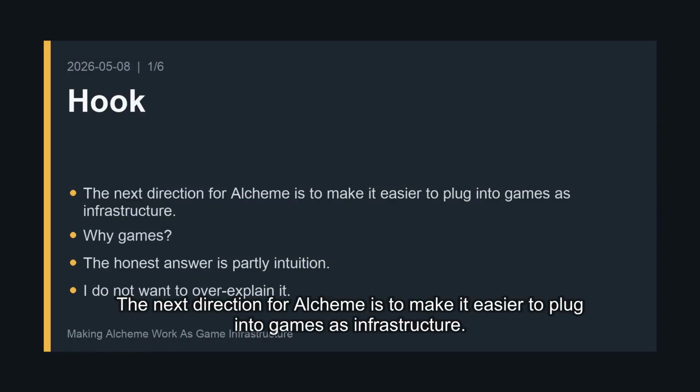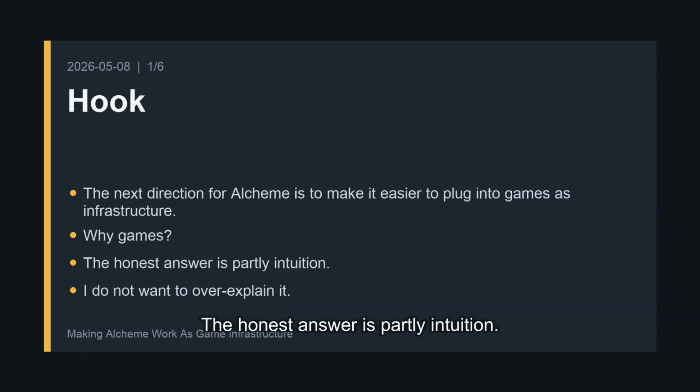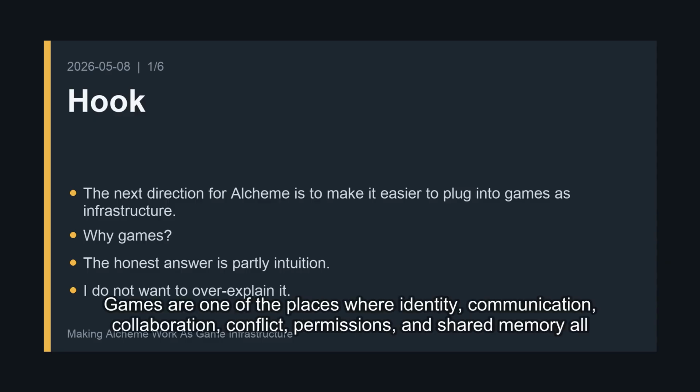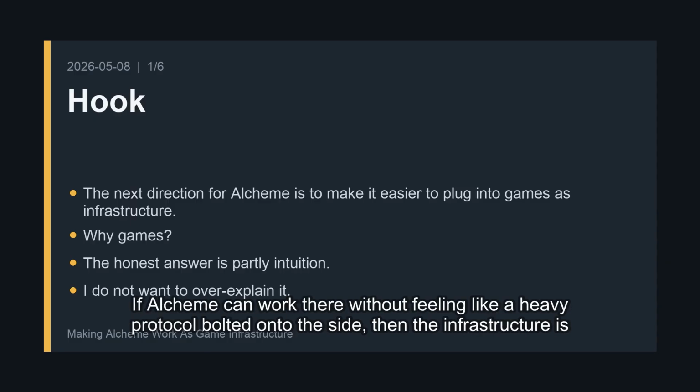The next direction for Alcheme is to make it easier to plug into games as infrastructure. Why games? The honest answer is partly intuition. I do not want to over-explain it. Games are one of the places where identity, communication, collaboration, conflict, permissions, and shared memory all collide very quickly. If Alcheme can work there without feeling like a heavy protocol bolted onto the side, then the infrastructure is becoming more real.